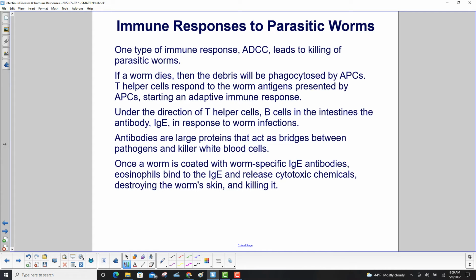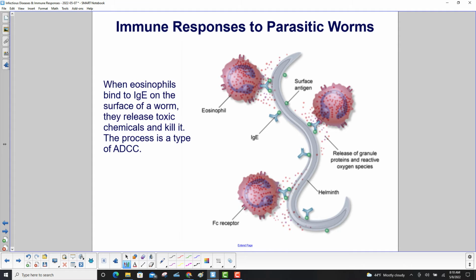Once a worm is coated with worm-specific IgE antibodies, eosinophils bind to the IgE and release cytotoxic chemicals, destroying the worm's skin and killing it. When eosinophils bind to IgE on the surface of a worm, and that's happening right over here, here are the surface antigens, here's IgE, and this also shows that it's bound to it, toxic chemicals are released. That's all these red dots here. That kills the worm, or it's also called the helminth. The process is a type of ADCC.